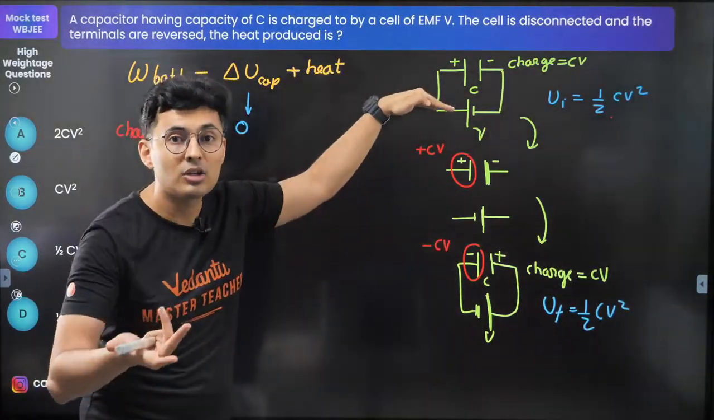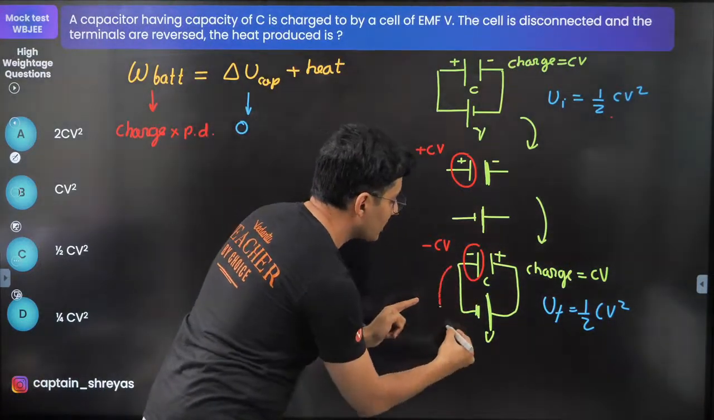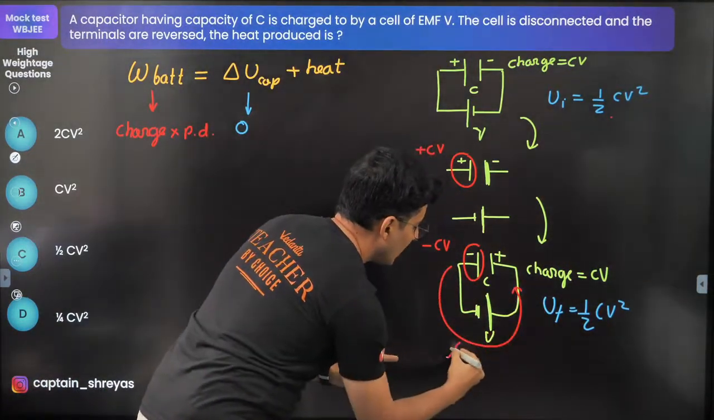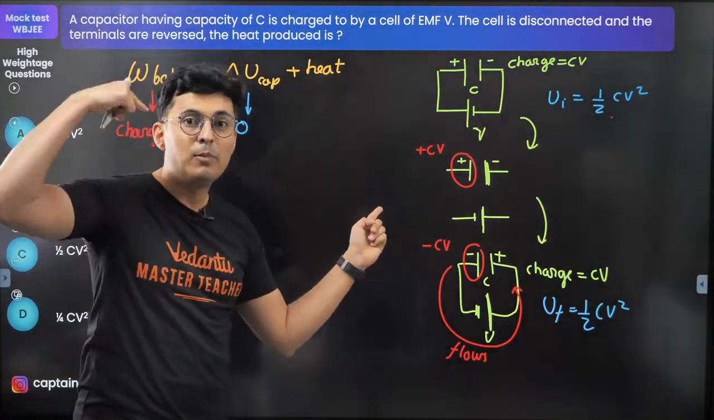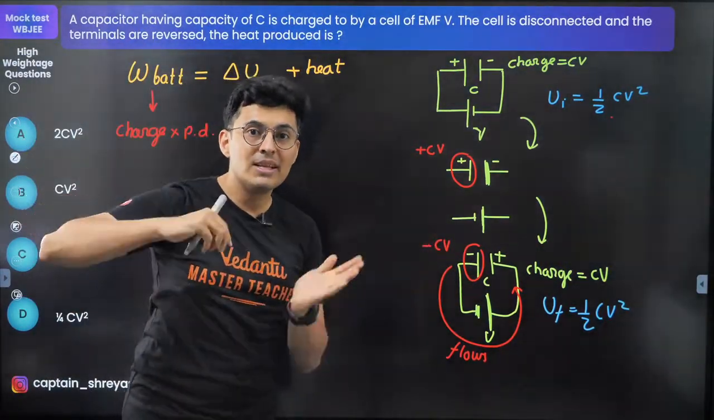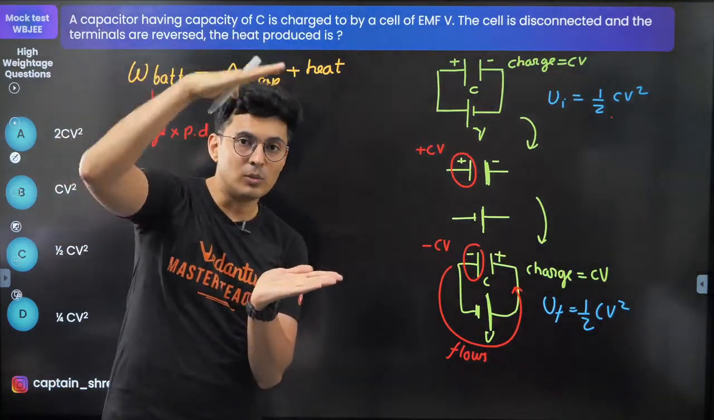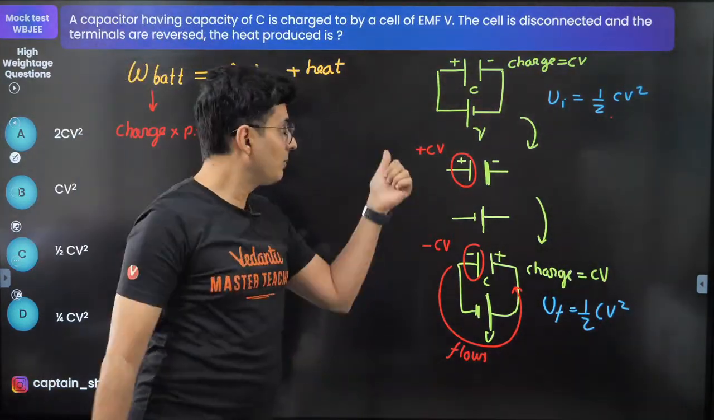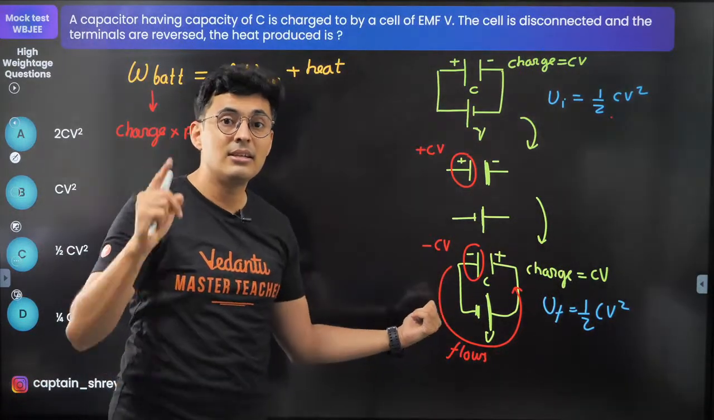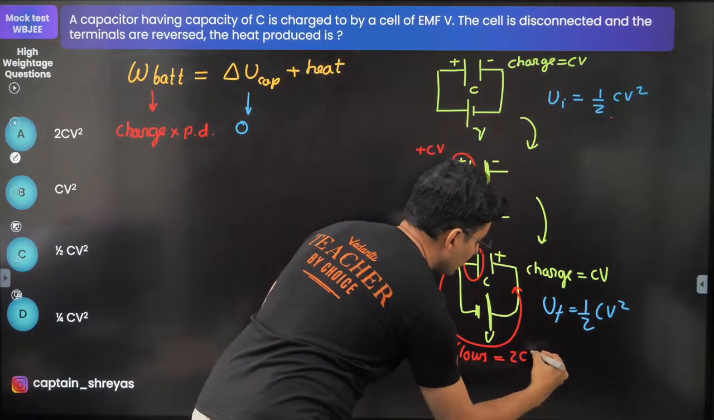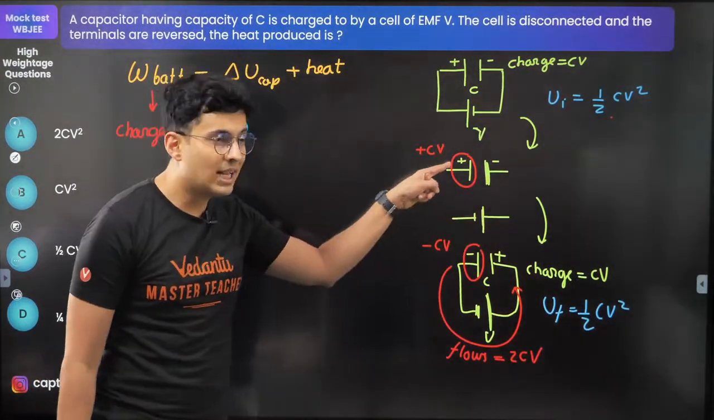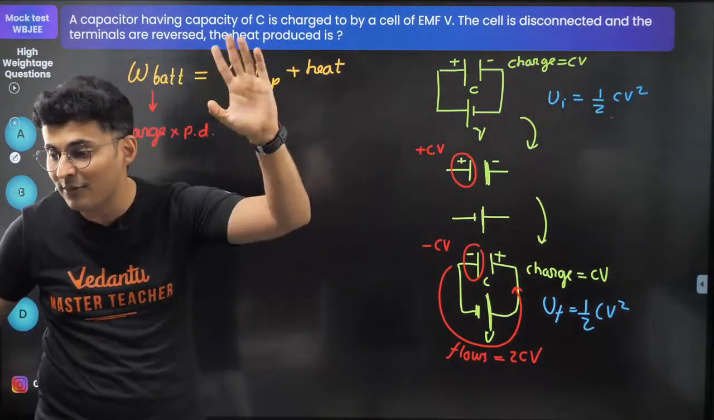Plus CV became minus CV. Where did that charge go? Obviously, that charge has flown over here. It flows like this. Plus 2 became minus 2. Means what is the change? Plus 2 becomes minus 2, change is 4. So plus CV becomes minus CV means the change is 2 CV. That's the concept. So the amount of charge which flows is 2 CV. Plus became minus. Be careful.